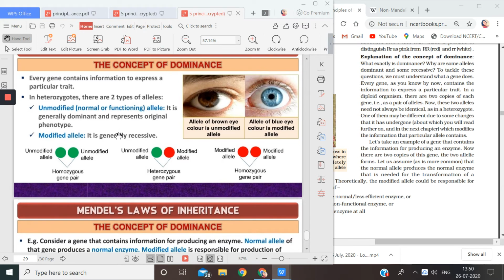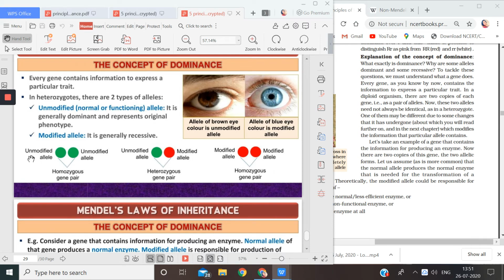The modified one is generally recessive. See here, the allele for brown eye color is an unmodified allele. But if someone has a blue eye, that means the color of the eye has been modified. The allele which represents the color of the eye has been modified. That is why the eye color has changed.